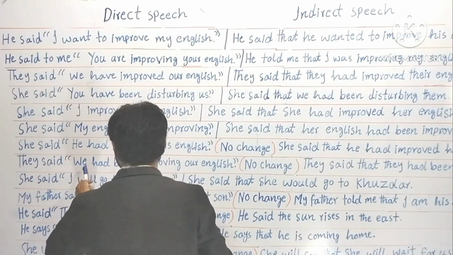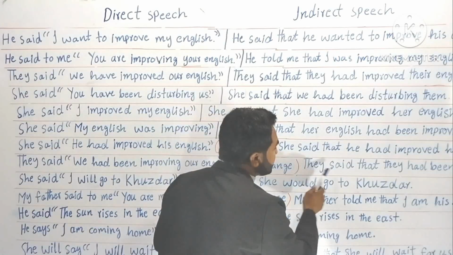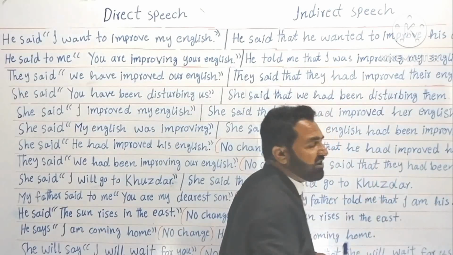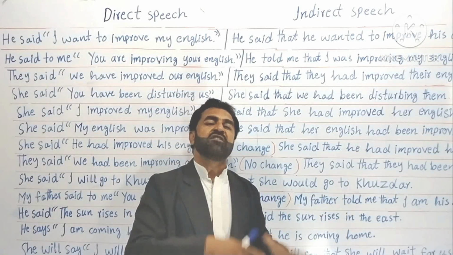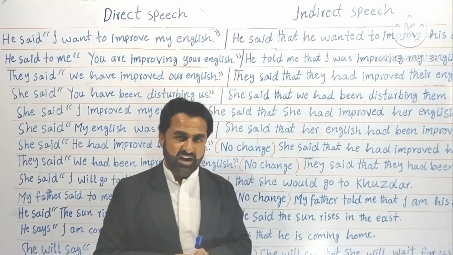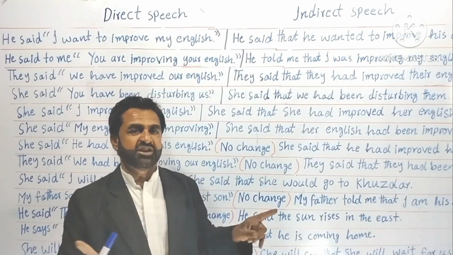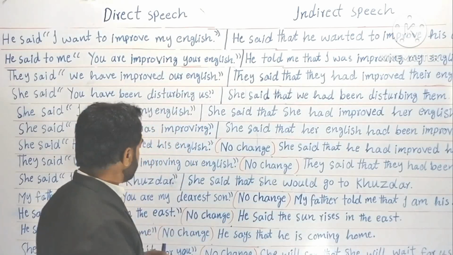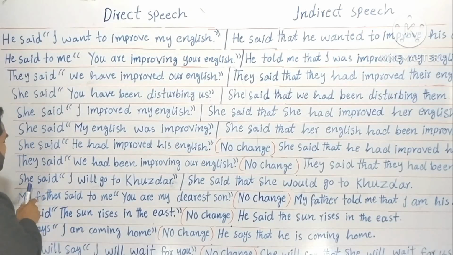See, here it was. We had been improving our English. Again, the same case. They said that they had been improving their English. Understood? Both tenses in past perfect continuous. No change. Now look at the ninth example. Ninth example, she said.